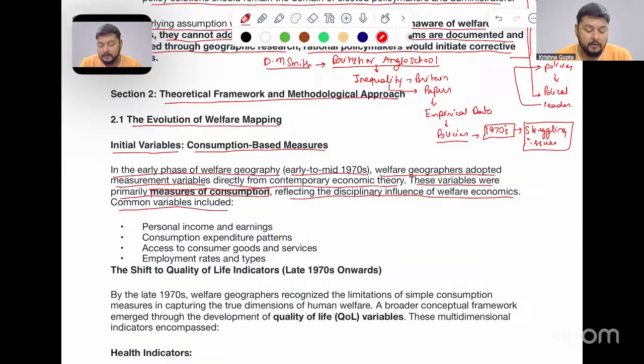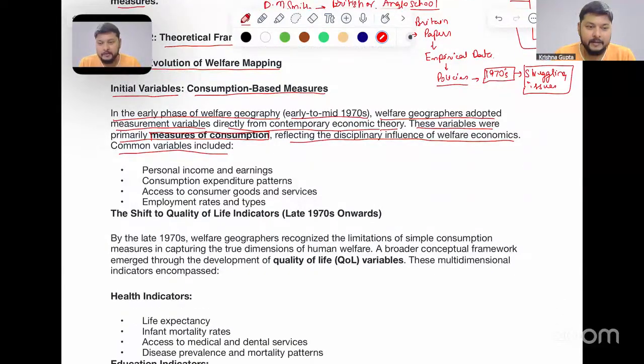Okay, these are the common variables which are included. We'll be discussing them. So we see that certain parts were imported from welfare economics, how economic welfarism can also be applied over space or over geography. So here certain things were taken into consideration like personal income and earnings. Number one, consumption expenditure pattern. Number two, access to consumer goods and services. Number three, employment rates and types.